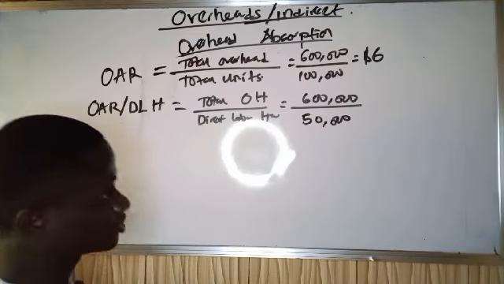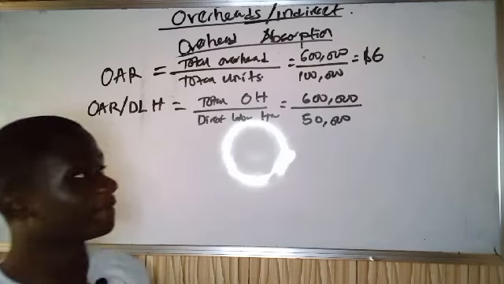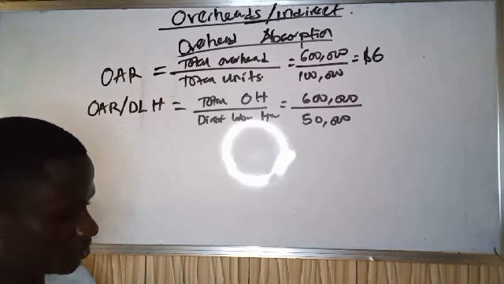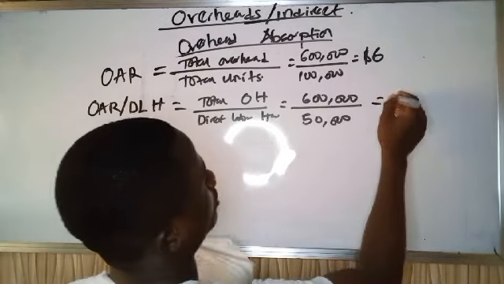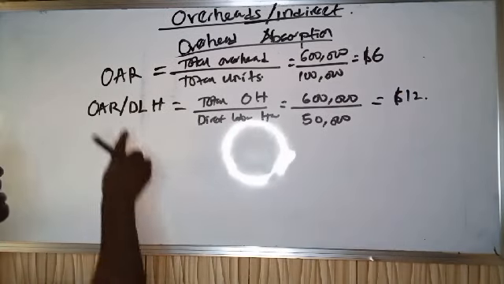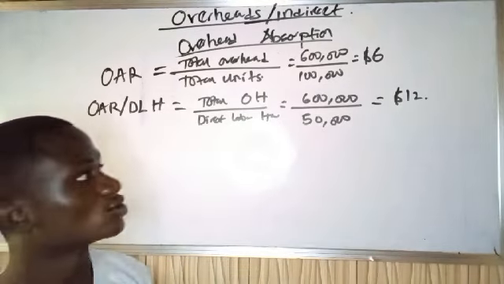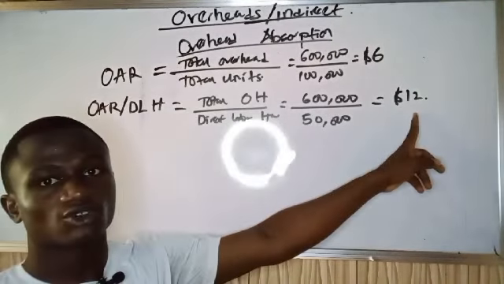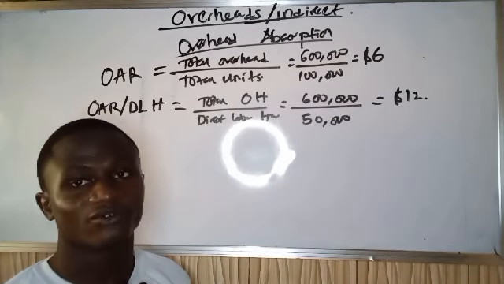So if you take 600,000 divided by 50,000, you have 12. So that means $12. Per direct labor hour, the overhead absorbed is $12. So for 1 hour of production, there's an extra $12 absorbed on each product for overheads.